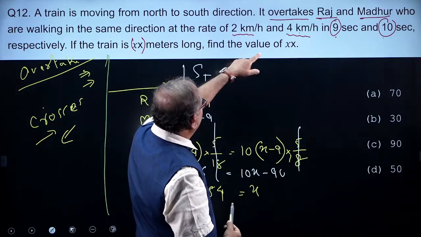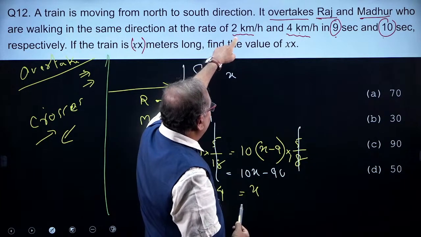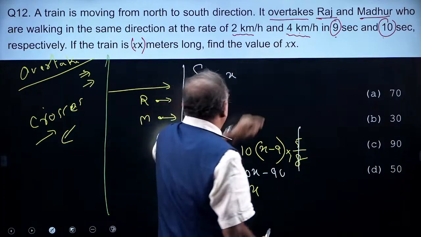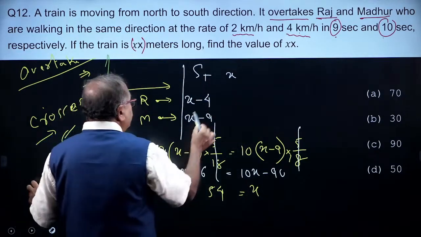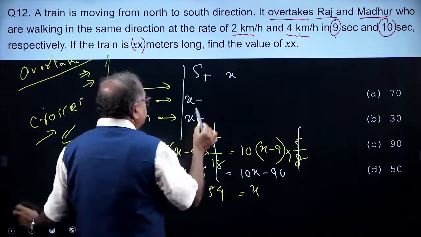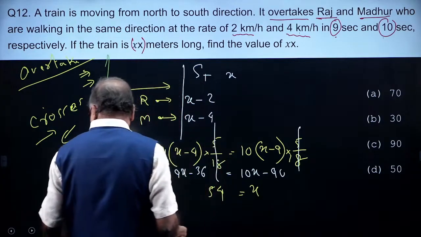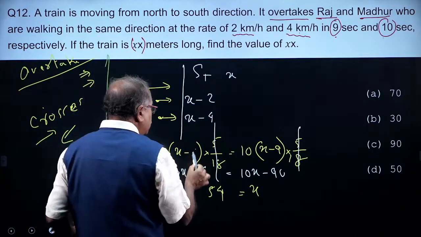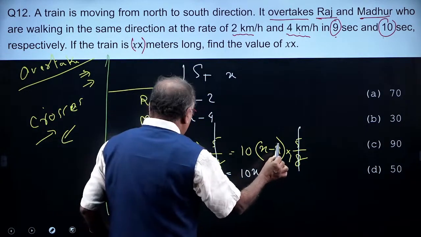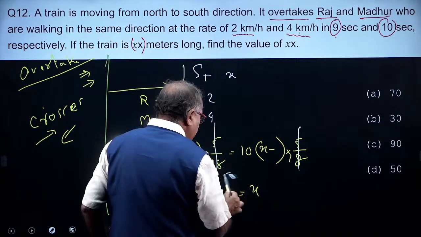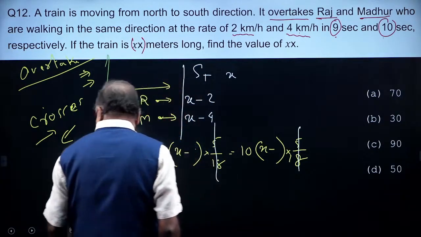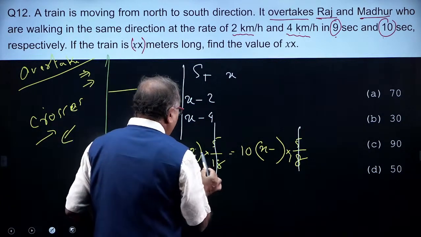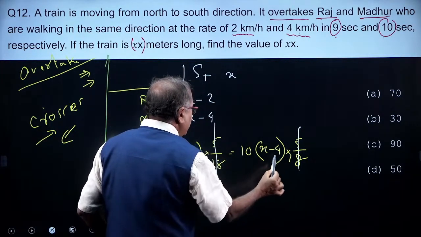I made a small mistake over here. The speeds are 2 kilometer per hour and 4 kilometer per hour; I by mistake took the time. Am I right this time? Yes. So, let us correct this calculation, and we will get the x value directly. Here it is x minus 2 and here x minus 4.